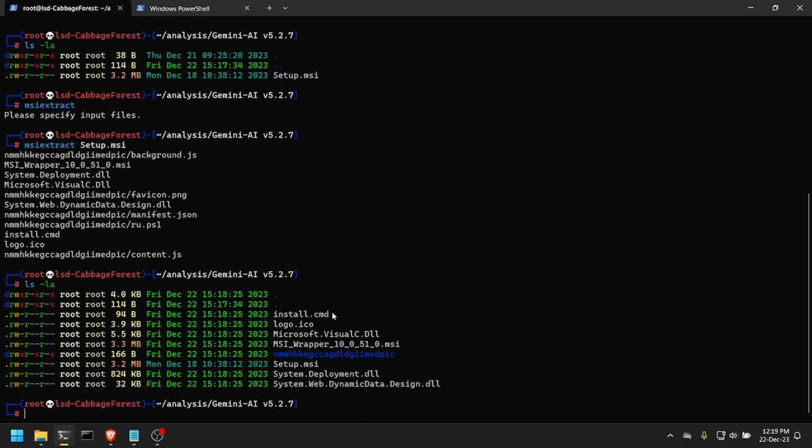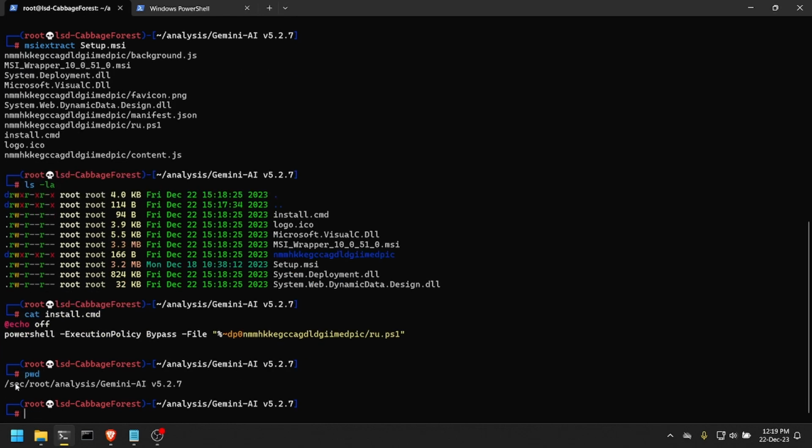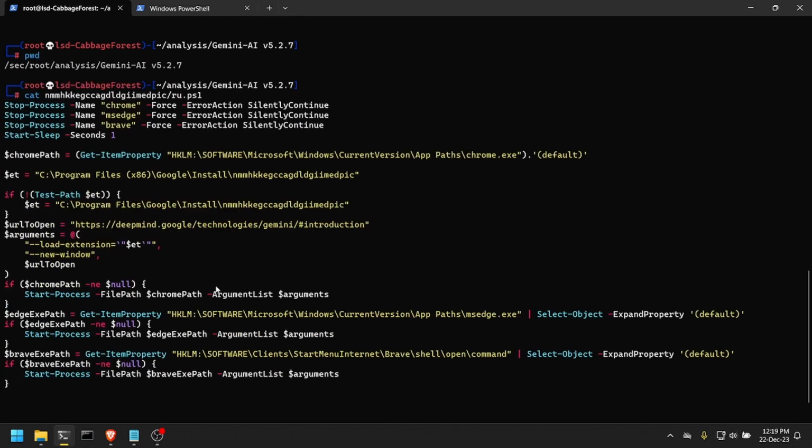But we have this install.cmd, and we can take a look at it. This is just a Windows CMD file. We can see here it is invoking PowerShell, bypassing any execution policy, and running a PS1 file, that is a PowerShell file, which is located in this folder here. This %~dp0, in Windows, is pretty much like the pwd command in Linux, so we get the current path. Anyway, this install.cmd will run this url.ps1 file, and we can take a look at it as well. This is the code that will be run.